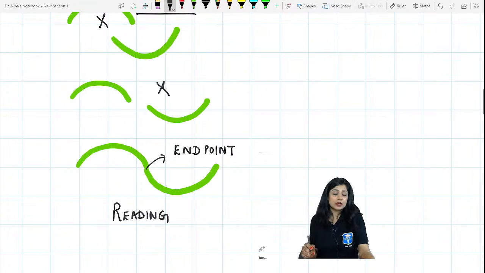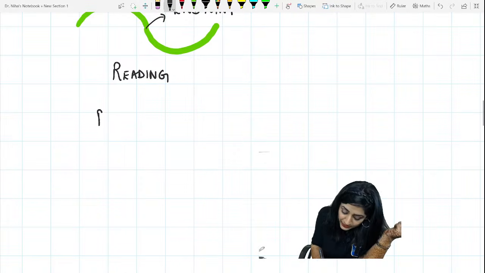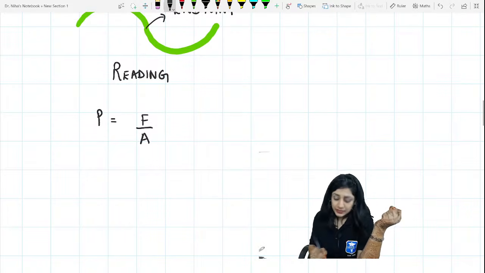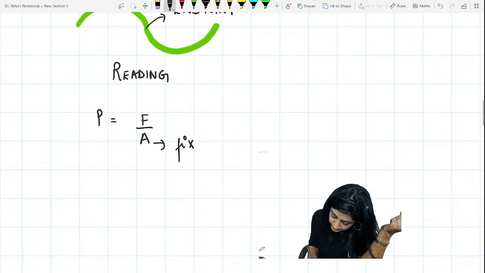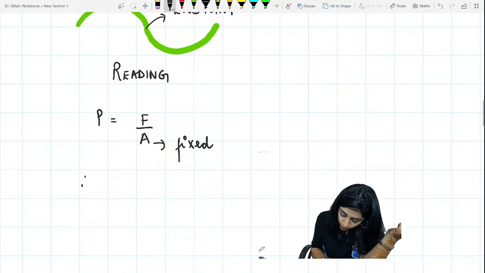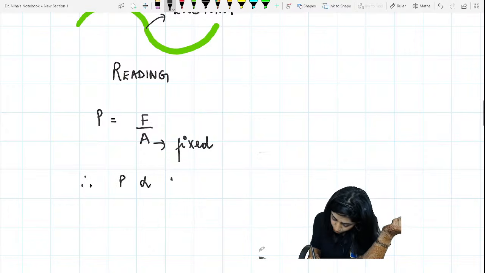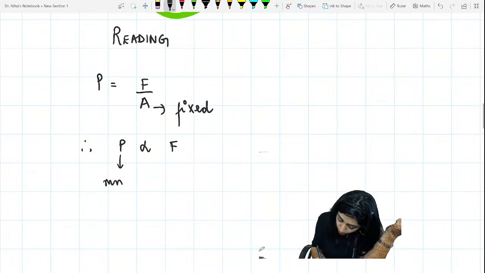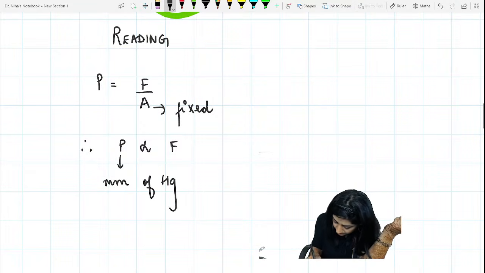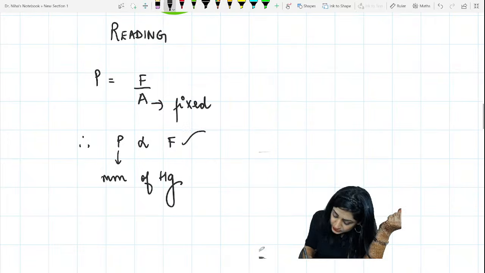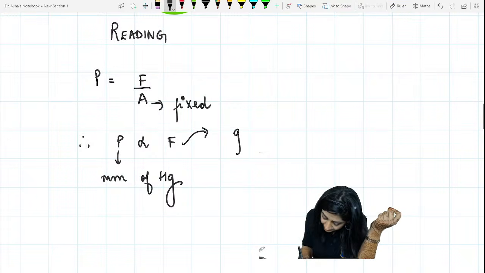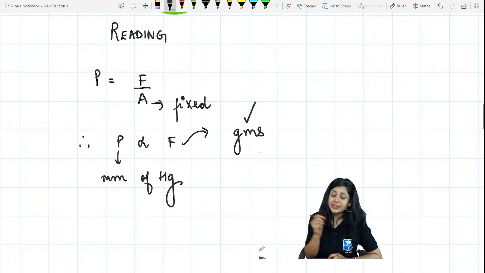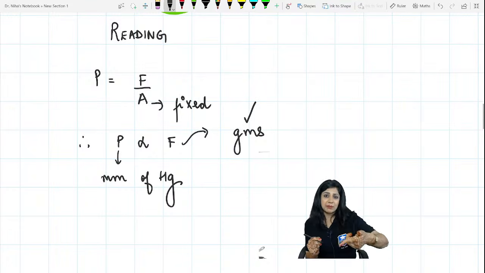Now if you go back to the principle, pressure is equal to force upon area. Okay, area is fixed. Therefore pressure is directly proportional to the force. Now pressure is in mm of mercury, while the force will be in grams. So you cannot take this reading in grams, because you have to give the reading in mm of mercury.